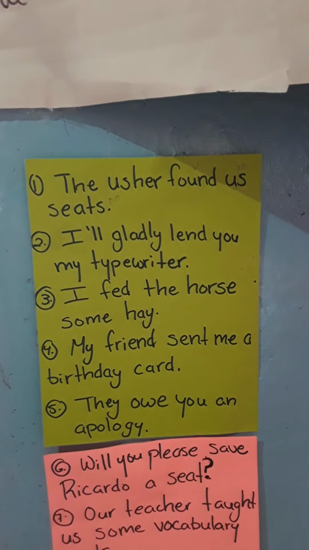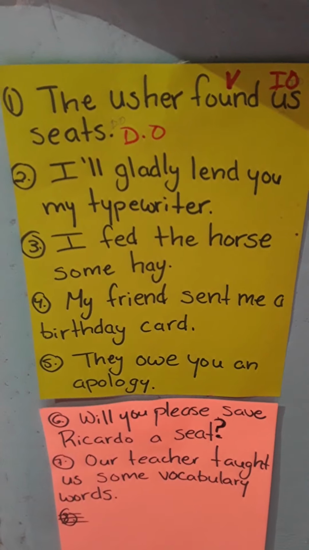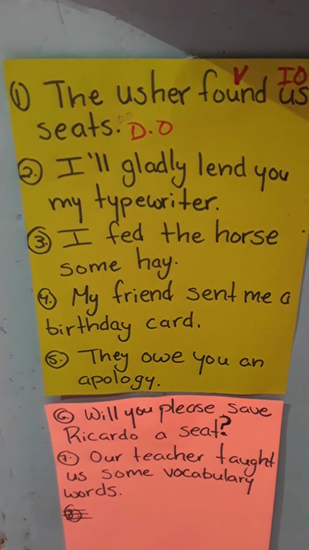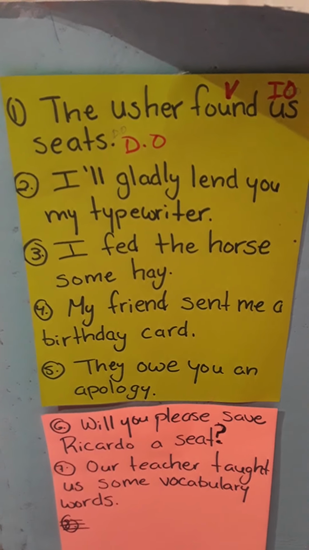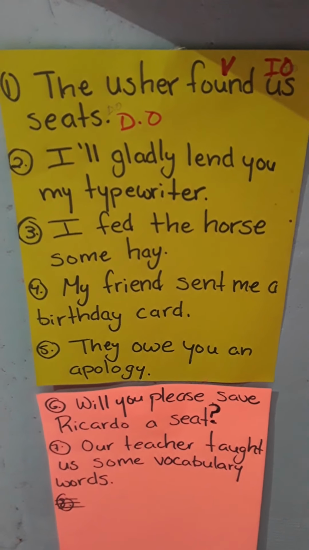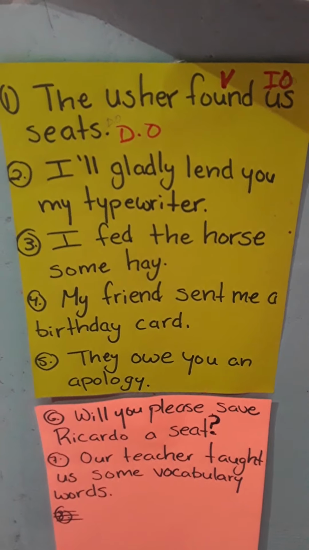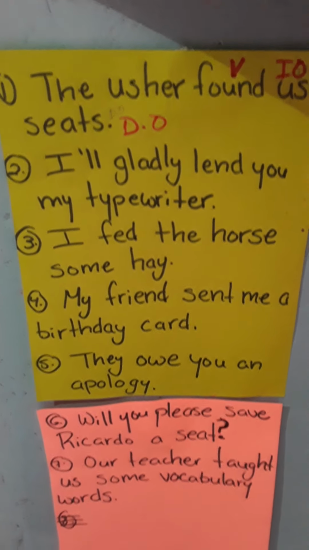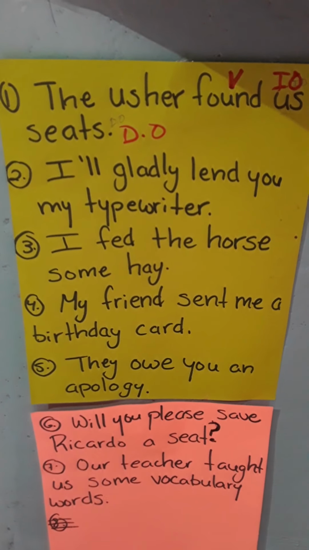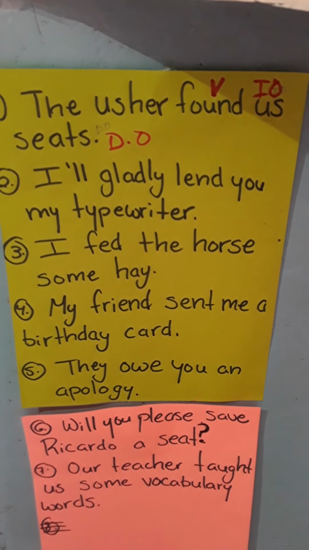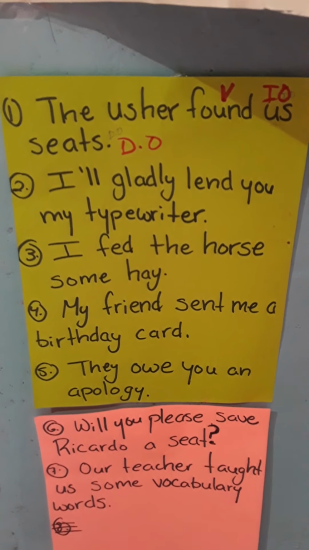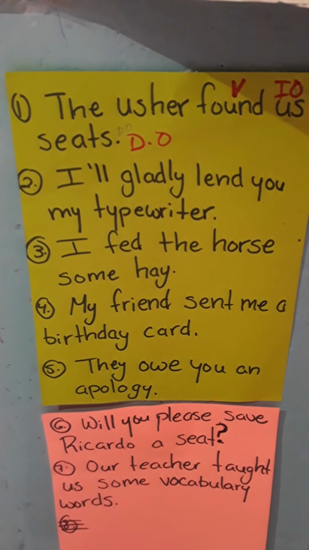Now let's look at the second sentence. I'll gladly lend you my typewriter. So I as the subject, lend as the verb, you my typewriter. So what do you think is the direct object? Let's look at that before. So what will I lend you? I will not lend you, but I will lend you my typewriter.